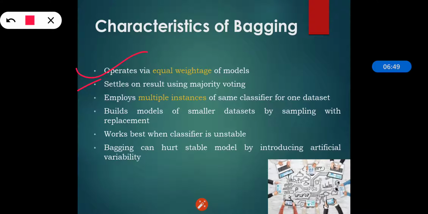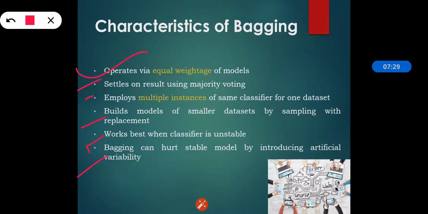It employs multiple instances of the same classifier for one data set. It builds models on smaller data sets by sampling with replacement. When we are dealing with a smaller data set, replacement is done to build the new model data set. It works best when the classifier is unstable, as this instability creates models of different accuracy, so it is easy to draw the majority from them.